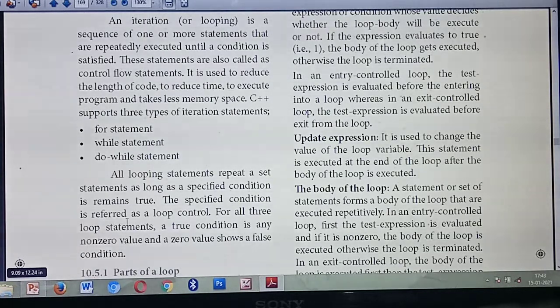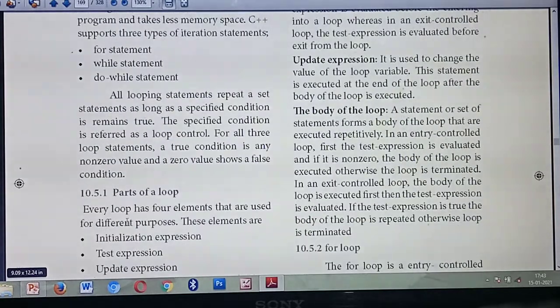So the lines execute while the condition is true, till it becomes false. That is called an iteration statement. What are the three kinds? For statement, while statement and do while statement.